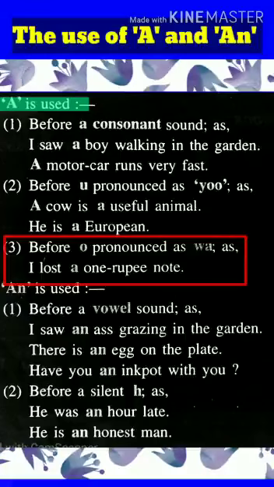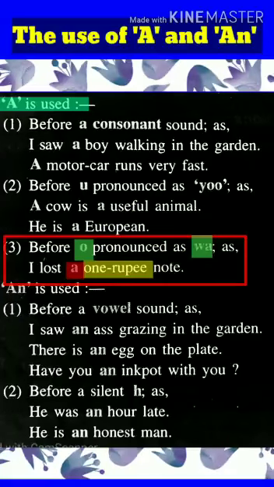Third point, before O pronounced as wa. Here also students, we know that O is a vowel and its sound is O. But if O is pronounced as wa, then it is considered as consonant. As in the example given below, I lost a 1 rupee note. Here 1 is starting with O, but it is sounding as wa. So A is placed before 1. So students, you need to focus more on the sound than on the letter. Then only you can make correct use of A and an in a sentence.